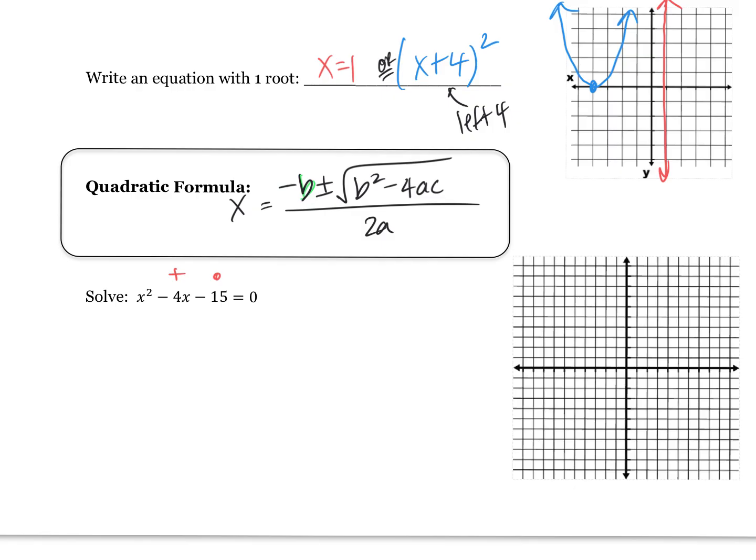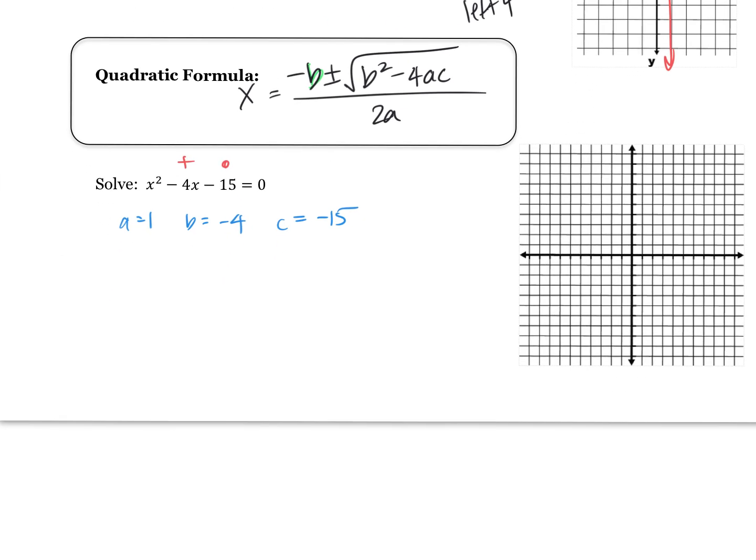Guys, what would be my A, B, and my C here? A is 1, B is, C is. Yeah, I think sometimes it's really helpful to write that out just so that I can stare at this equation, even though Mr. Betts acted like it was no big deal. I think it's pretty complicated, so I think it's kind of nice to have those written out in front of us. What would we get?